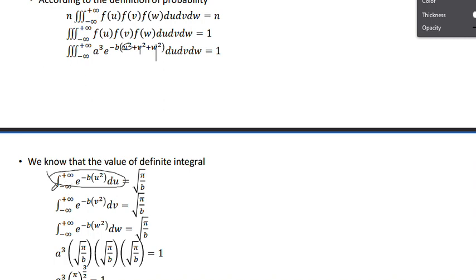Individually I have taken minus infinity to plus infinity of e power of minus b u square. Only for u I have taken this one. Next time I will take b into v square. Taking it like this is very difficult to solve, but it has a direct formula, so please remember this one.